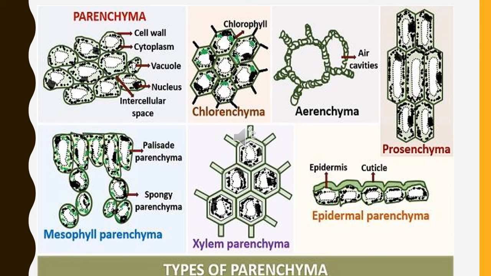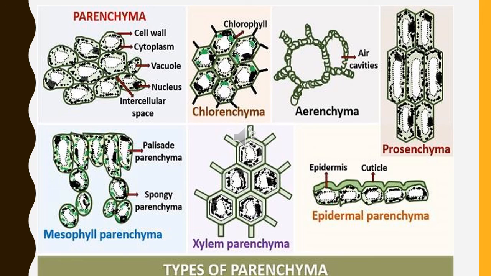Then the fourth one is prosenchyma. Please observe the fourth figure of prosenchyma carefully. Here the cells are compactly arranged. They are very near to each other and they show big vacuoles. So that means they are responsible for giving strength to the plant. Now xylem parenchyma is responsible for storing the food material.